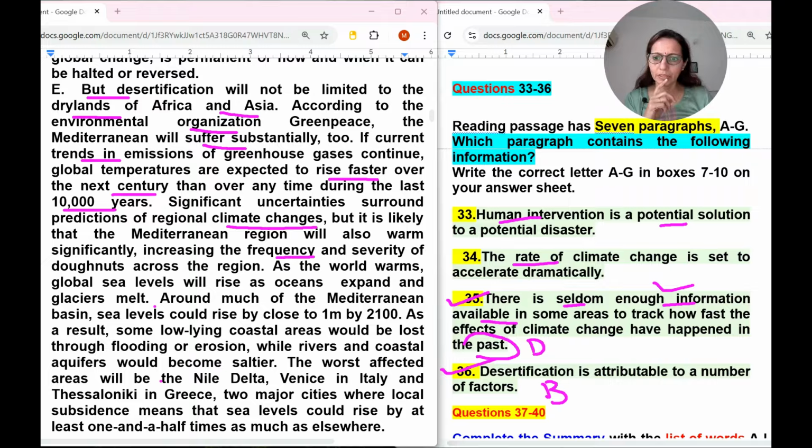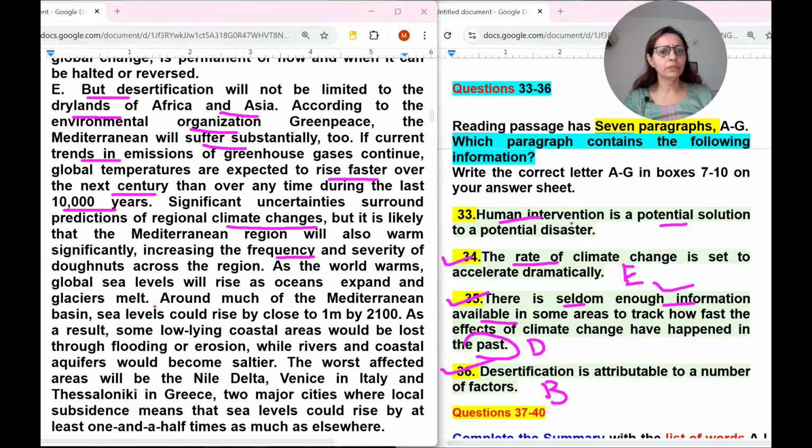The worst affected area, okay. So I think they are talking about how the climate change will be felt in the next century more than at any time during the last 1000 years. The rate of climate change is set to accelerate dramatically. So we can match this one with E number paragraph.